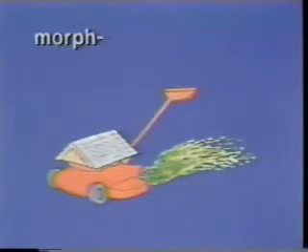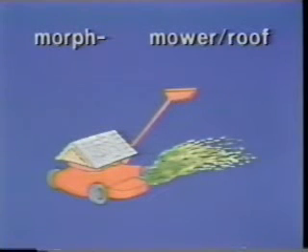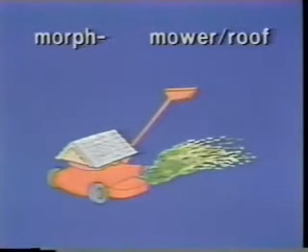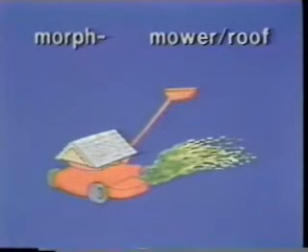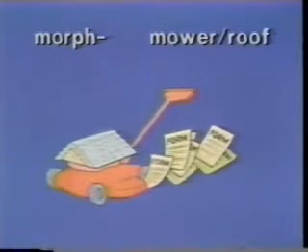Morph. Morph sounds like mower roof. Here is a mower with a roof on it. We'll call this image mower roof. Morph, mower roof. Morph means form. As you look at the image of mower roof, see forms flying out of it.